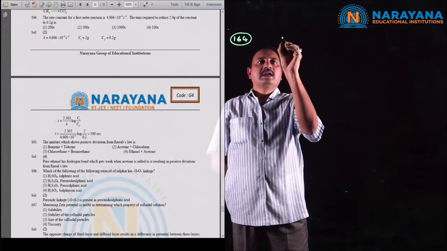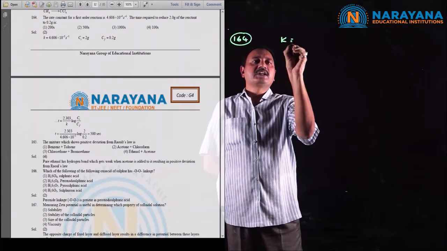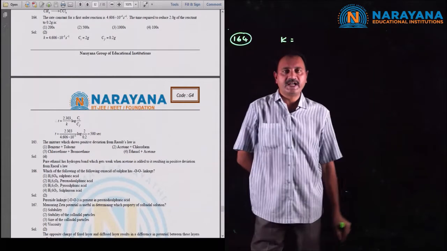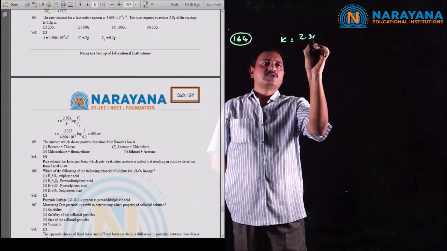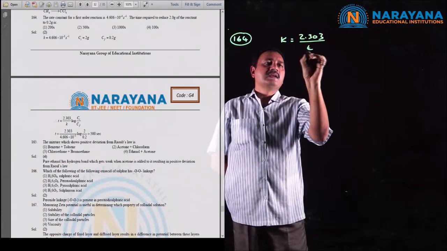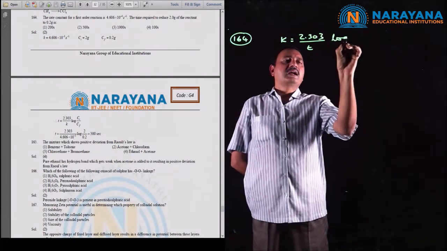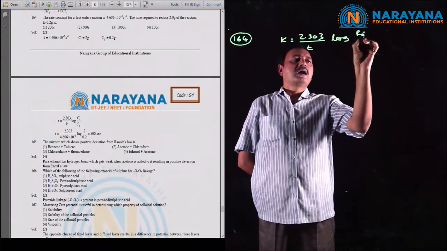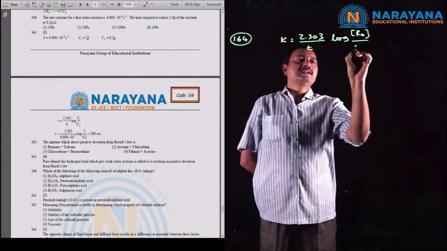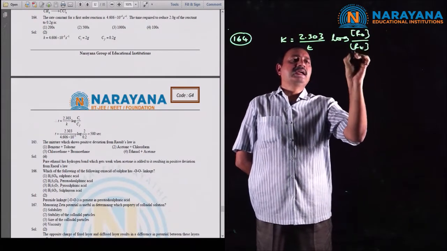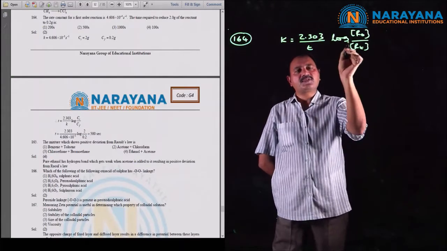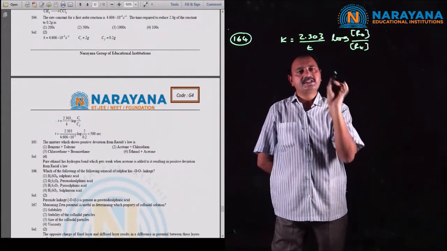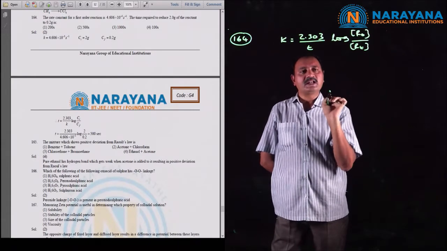Now, the specific rate constant for a first order reaction is K equals 2.303 by t into the logarithm of R0 by Rt, initial concentration divided by concentration at that time. We may also substitute initial weight in place of initial concentration, and final weight in place of final concentration.